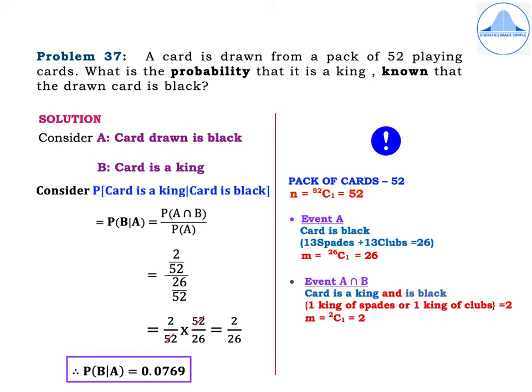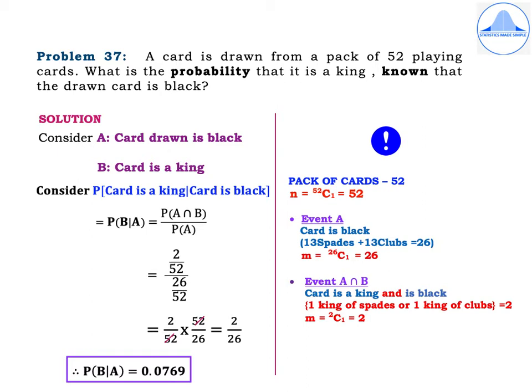Now on the right hand side of this slide, I have given the explanation for finding the probabilities for event A and for event A intersection B. So you know that in a pack of playing cards, there are 52 cards, and from these 52 cards, we are picking only one card. So n is equal to 52C1, which is equal to 52.